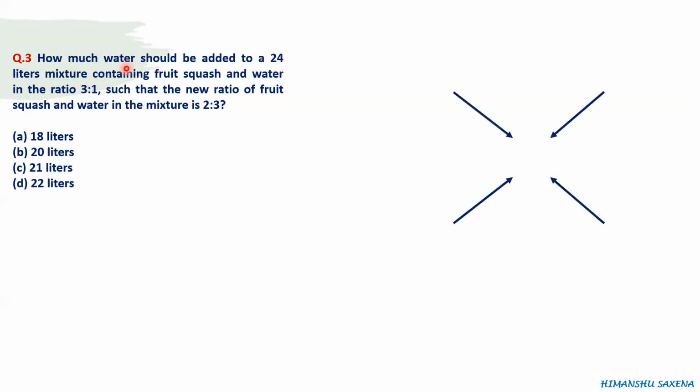So let's solve this problem. First, here we are writing that pure water, which is 0% squash, is getting mixed with the 75% squash mixture. The squash and water ratio is 3:1, which means the 75% squash mixture is 3 divided by 4.